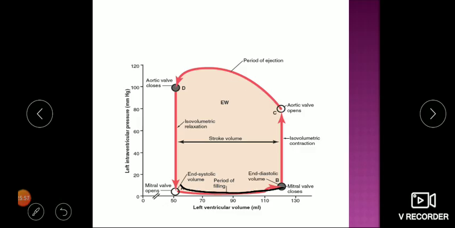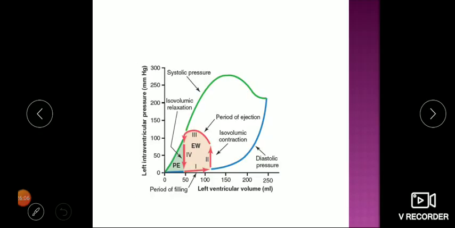Again I'm repeating, don't bother about these pressures, because basically the dynamics, the change in pressure, is important. This will vary. You can see in this diagram they have shown 80 here, and this is basically the peak pressure which can be generated by the ventricle. It's around 280 millimeters of mercury. That much pressure can be there, so maximum pressure can be this much. So here we are completing the pressure volume changes during the cardiac cycle.